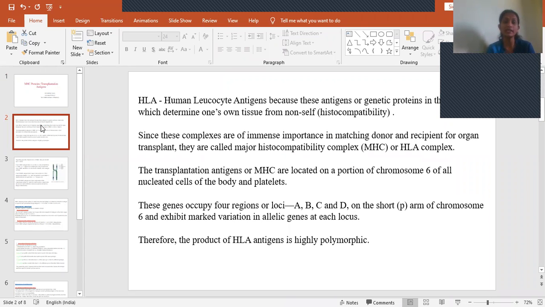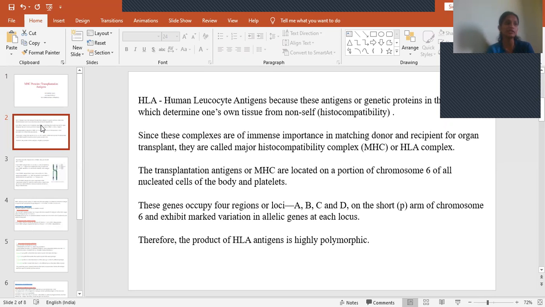As these are involved in histocompatibility, if the same kind of cells are present, we call it compatible. If it is different, we call it incompatible. HLA antigens are involved in determining one's self antigens from the non-self antigens. That is the reason these are called human leukocyte antigens. And as these are involved in compatibility, they are called the major histocompatibility complex. Because of these MHC proteins, there is a possibility of doing transplantations.